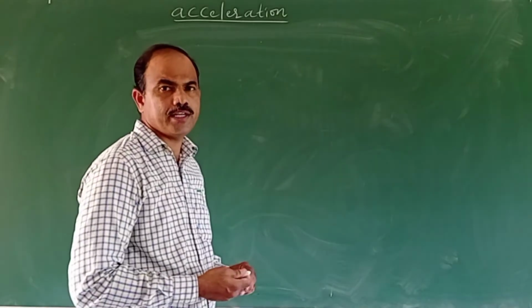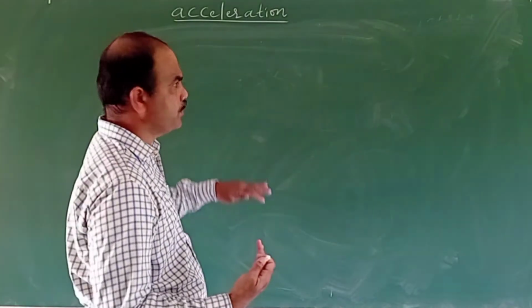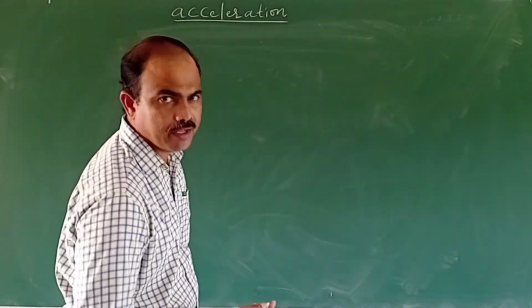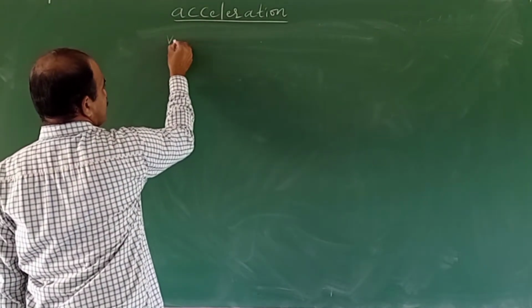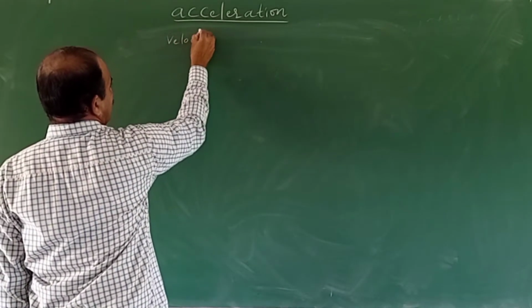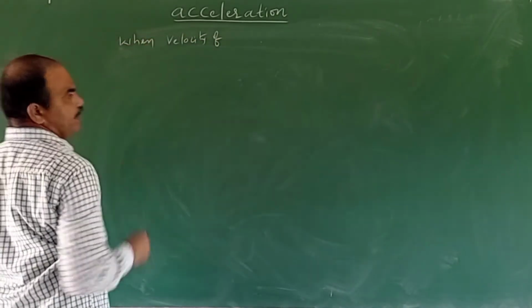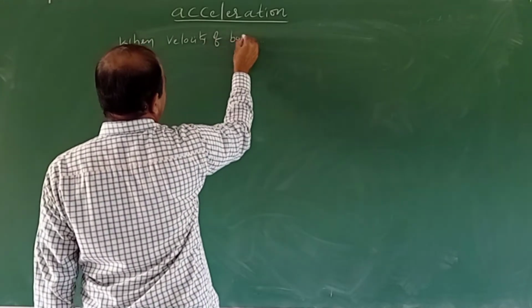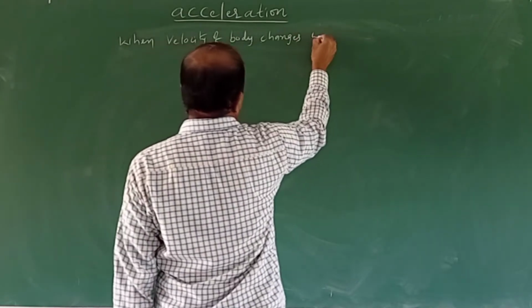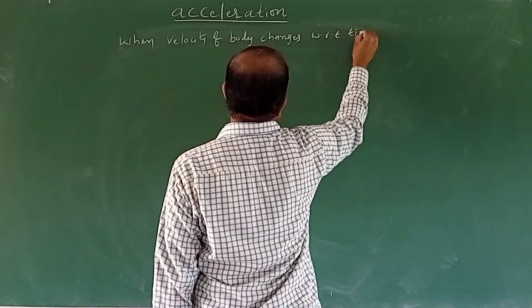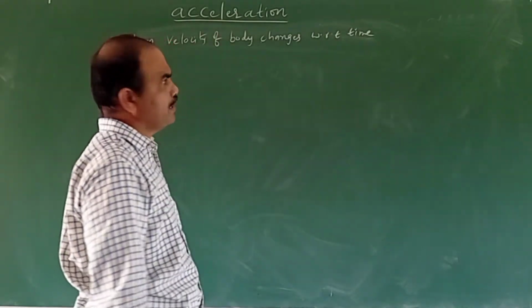Now coming to acceleration. When the velocity of a body changes with respect to time, we say the body is moving with some acceleration.